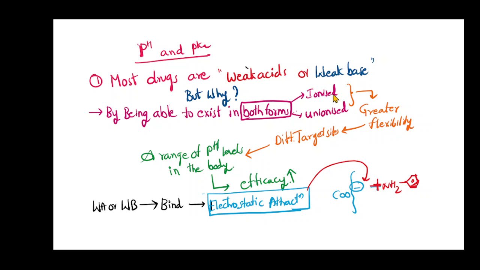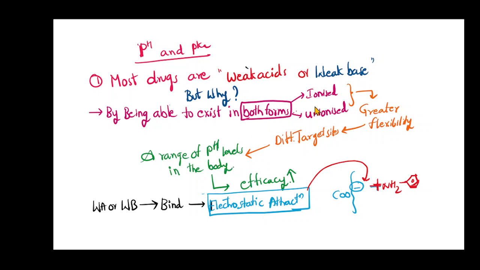Why are most drugs weak acids or weak bases? What is the advantage of being both ionized and non-ionized? It gives greater flexibility, because the drug has to reach different target sites with different pH values in the body.